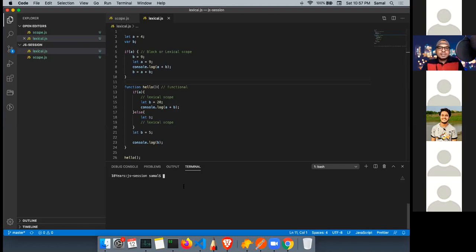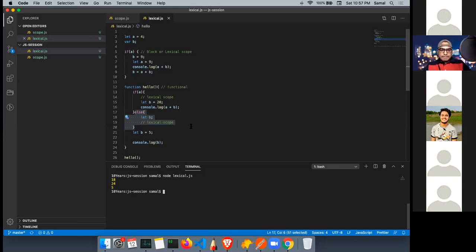Okay, that's correct. So basically, even if I'm declaring here, I'm using it later, so there will be no error. And here again, let b is defined. It has its own scope, own lexical scope, so that won't impact anything. So it will basically still run. All right. So is this clear?